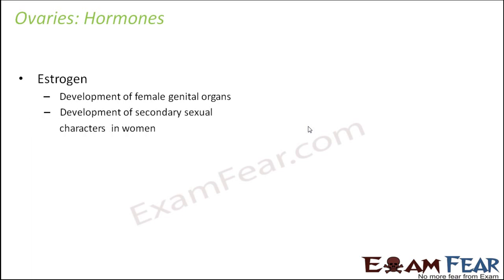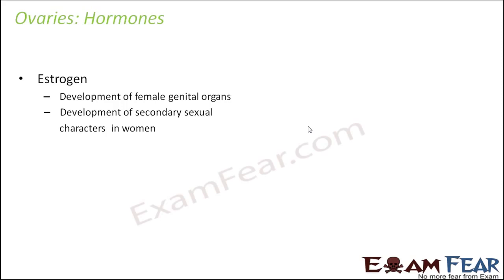Now let us look at the hormones which are produced by the ovary. One important hormone that is produced is estrogen, and what does it do? It helps in the development of female genital organs like the ovary, the uterus, the fallopian tube. So they are the female genital organs. It also helps in development of secondary sexual characters in women.